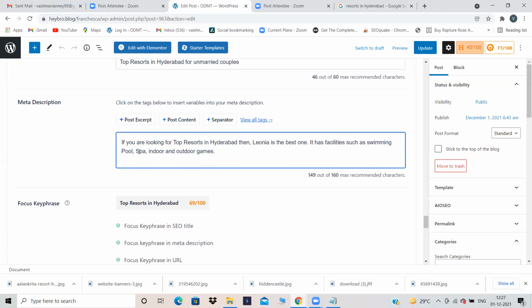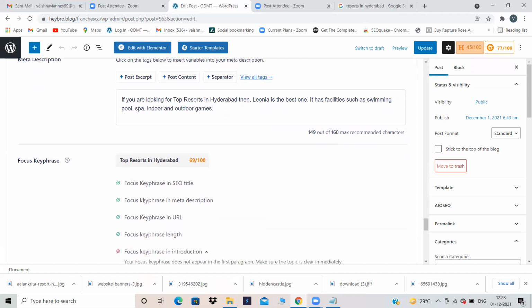And did you observe I have used the focus key phrase over here? Did you observe, Ravnita? Top resorts in Hyderabad. What is my focus key phrase? Top resorts in Hyderabad. Make sure you use the focus key phrase whenever you are giving your title, description, or anywhere. You have to 100% use this focus key phrase. Are you there with me? Yeah. Okay. Can you see over here?